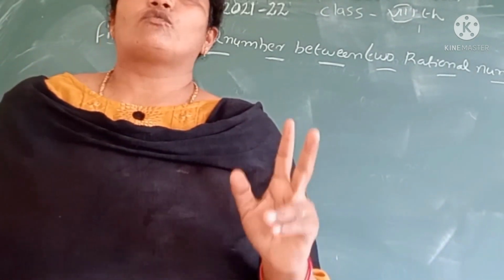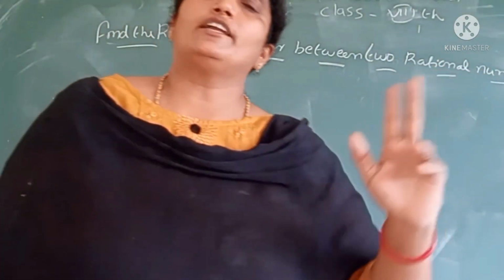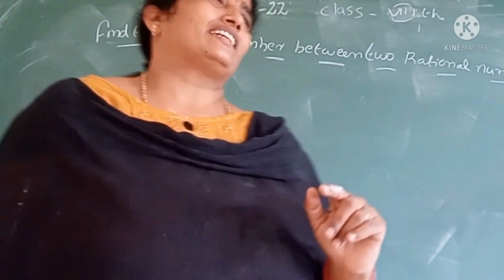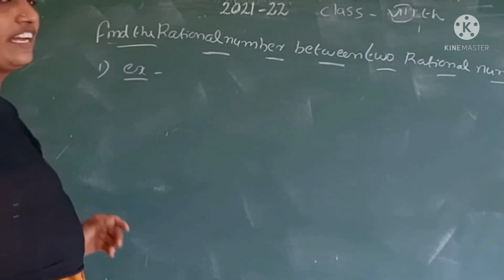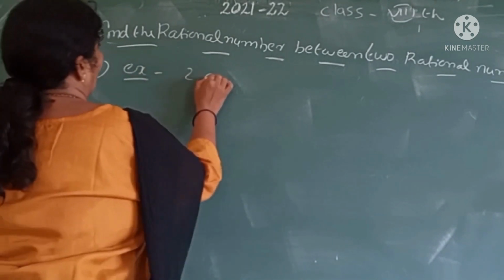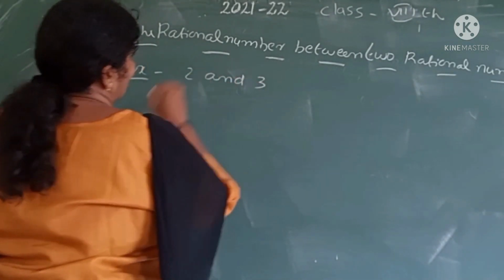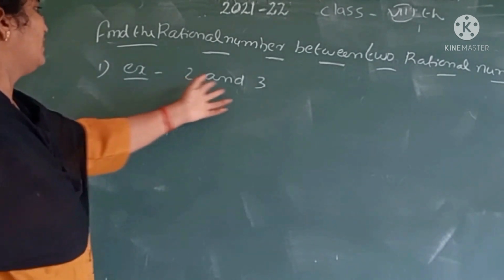There are two methods to find the rational numbers between two rational numbers. The first method, let me discuss this topic with an example. First we take 2 and 3. 2 and 3 are rational numbers.